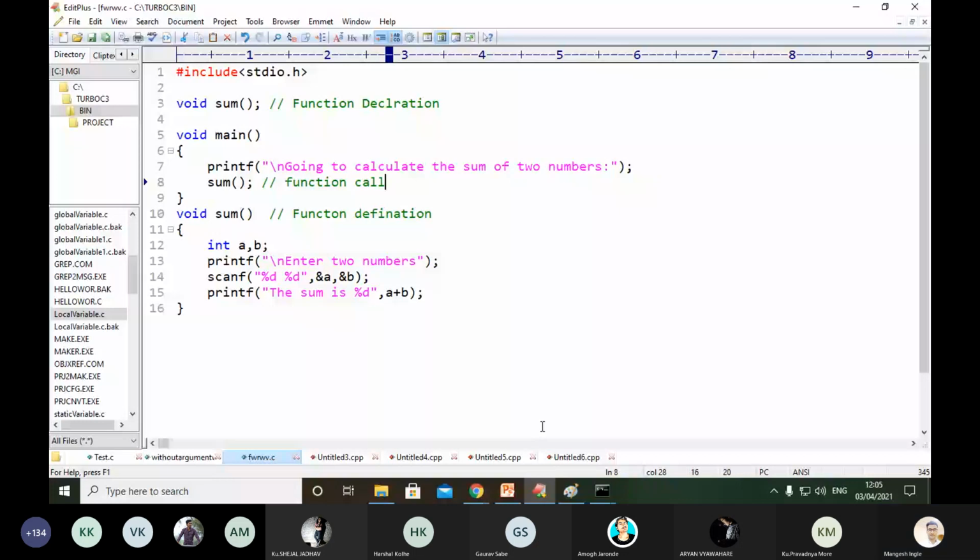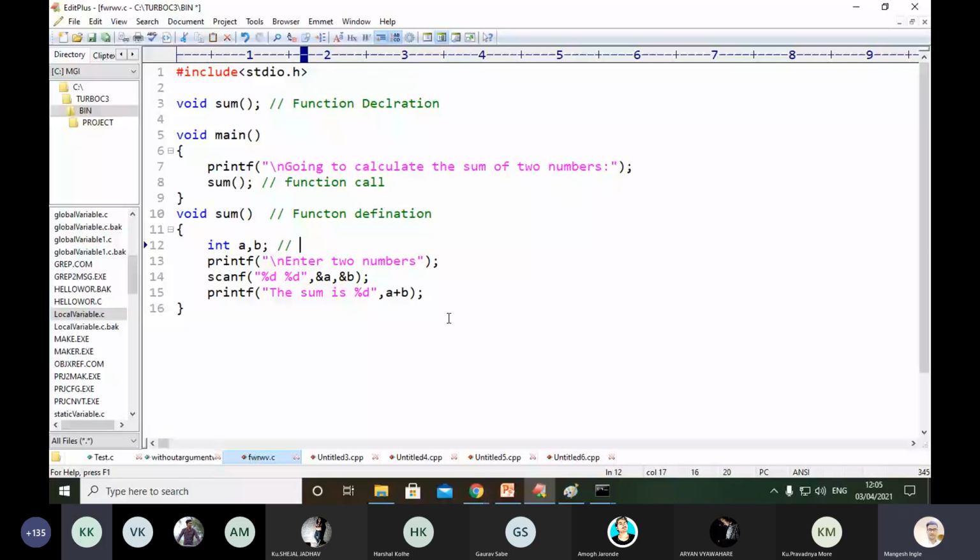Inside that implementation logic, you can find line numbers 12, 13, 14 and 15. There we have two variables. What kind of variables are there? Integer a and b. Local variables. Good.